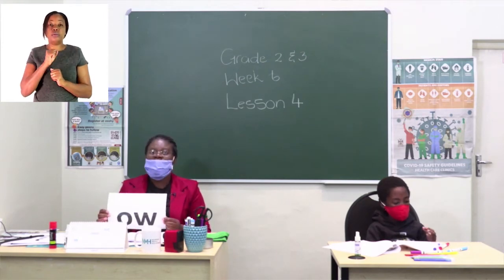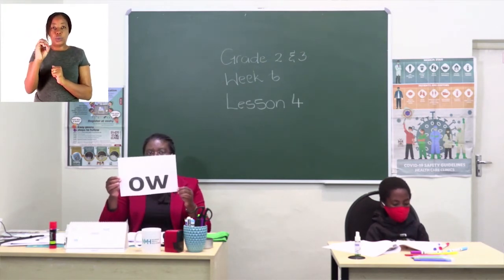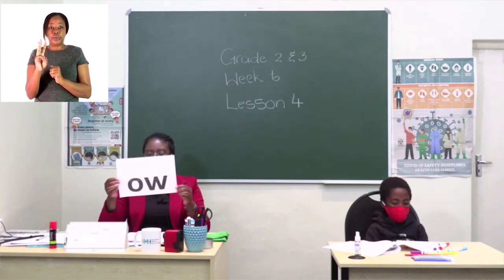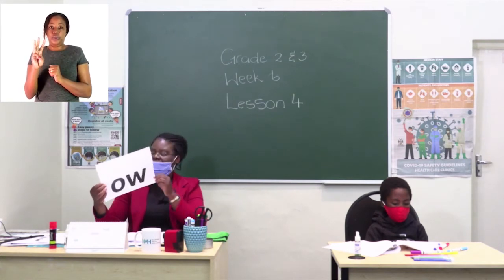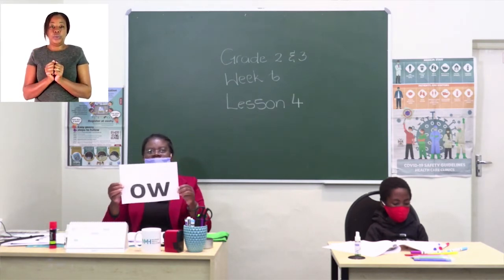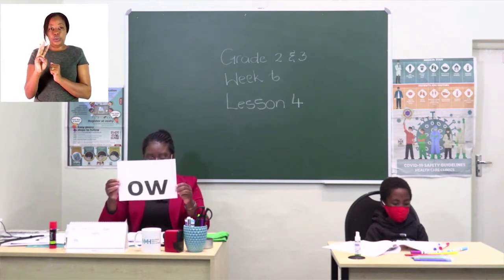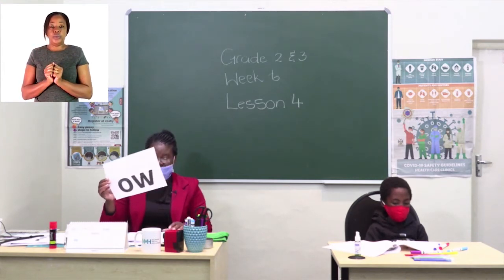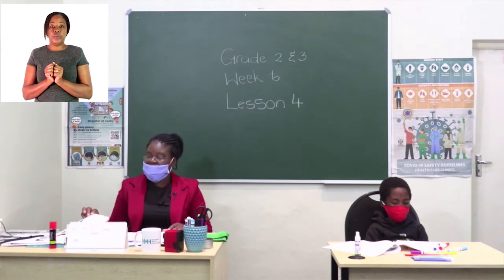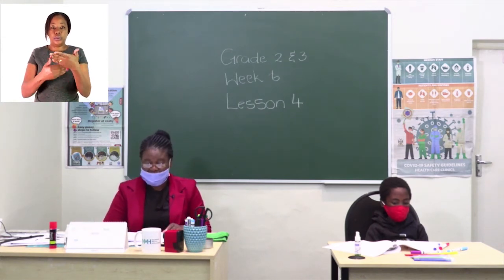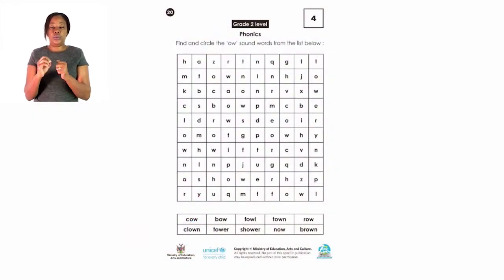Now, the phonic that we are going to look at is the O and the W. When they are together like that, we say O. Okay. All right. So let's look at page 20. There is a word search. We have to find the words which have the O and W sound in the word search there. It's not very difficult.